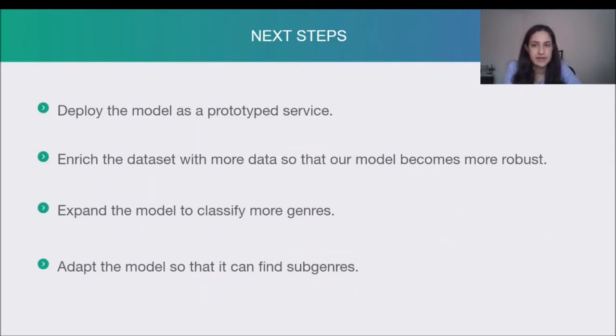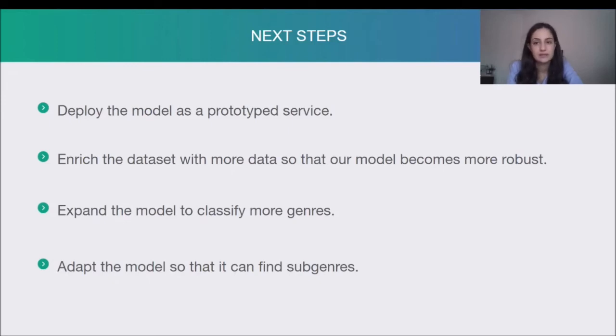What can be done next? First of all, we are in the process of deploying the model as a prototyped service, which is the most important step at the moment. After doing that, we can produce a second version of our model. To do that, we should first enrich the dataset with more data so that our model becomes more robust.